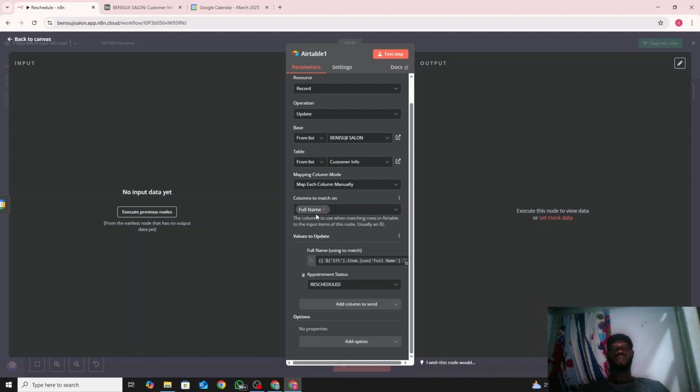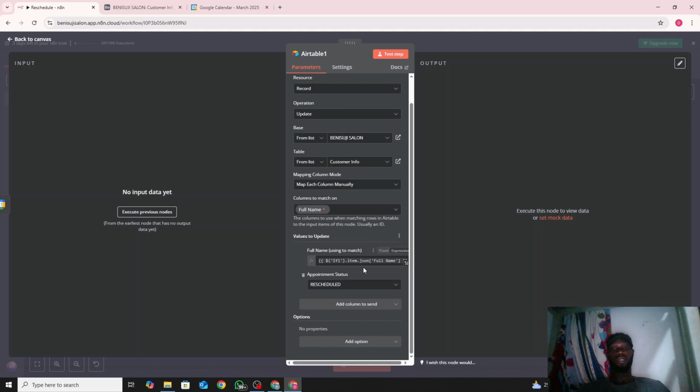So how do we find it? We'll just use the full name to search on Airtable. Since we've already retrieved the document before, we just put the column to match on. It could be first name, it could be phone number, it could be anyone, as long as it's a column in Airtable, so that should not be a problem. So first name, and then what values you want to update. We want to update the appointment schedule. The reason why this first name is here is because we use first name here as the column to match on.